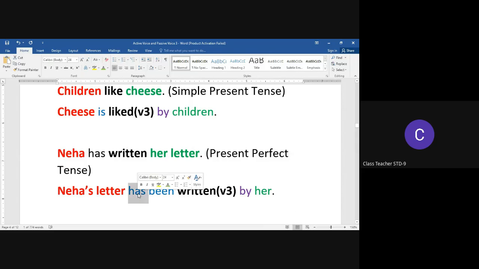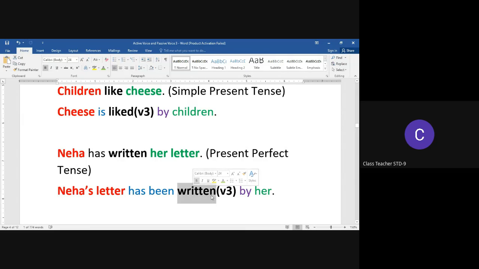So "has" is the original present helping verb that goes with Neha's letter, and "been" is the helping verb that goes with perfect tense. It should agree with the subject of the sentence. That's why we have "Neha's letter has been written."